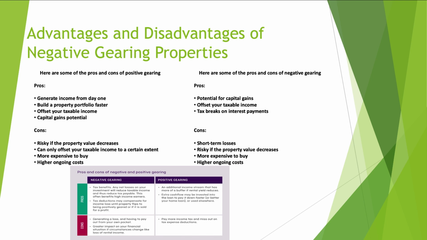But there are different factors that need to be considered in order to decide whether to go ahead with the positive gearing, the negative gearing, or a mix of both. The negative part of having a positive gearing is that it is risky if the property value decreases. Now, you might ask, you just mentioned the capital gains potential, so why are you saying that the property value might decrease? It could, and it can decrease.